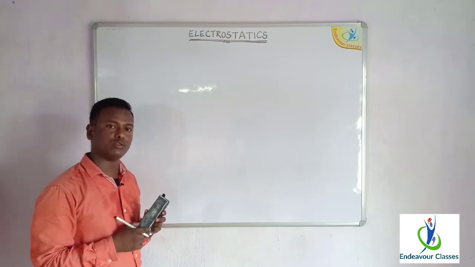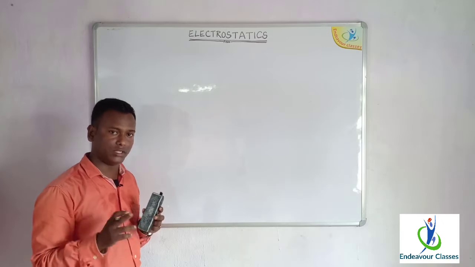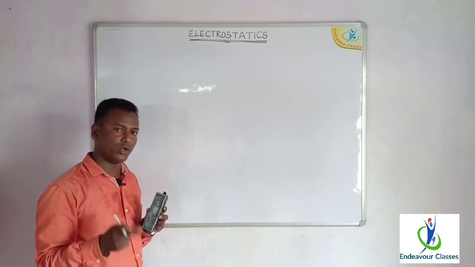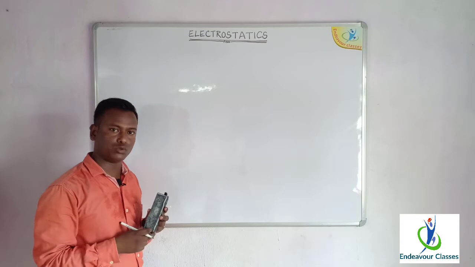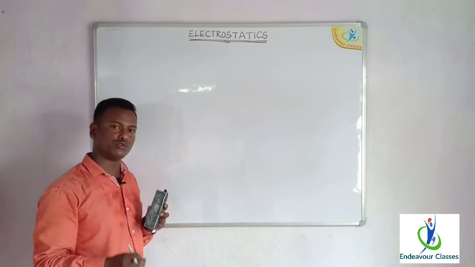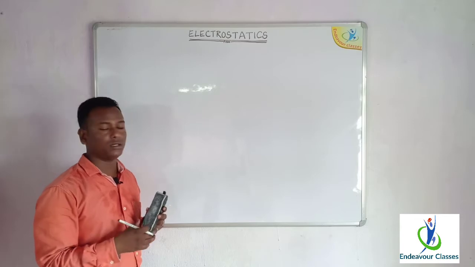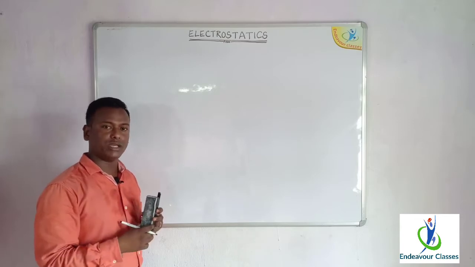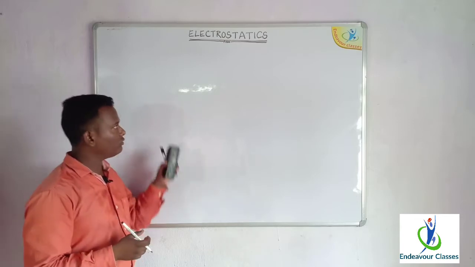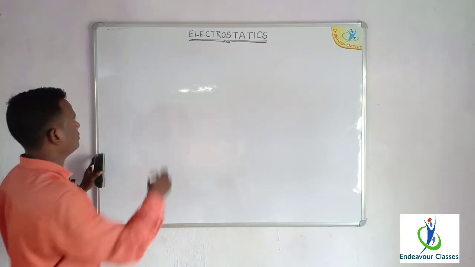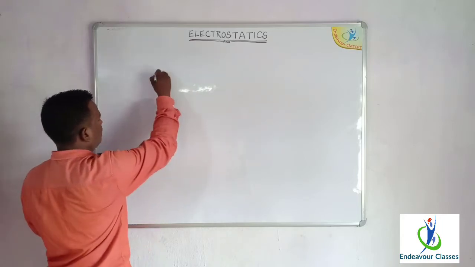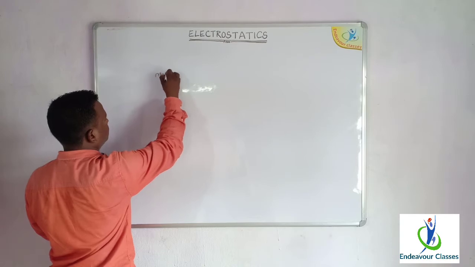You cannot take the protons out of the body. That is why the only way to charge a body is by transferring electrons, either by giving electrons to the body or by taking electrons out of the body. But in which way can we do it? We will discuss it now. So let us now discuss the methods of charging a body.